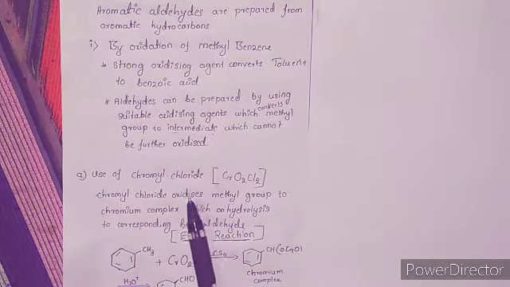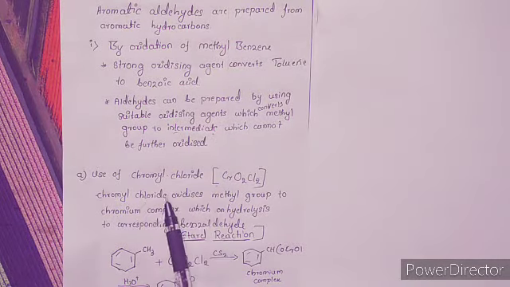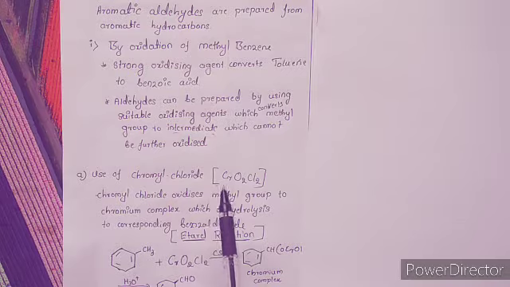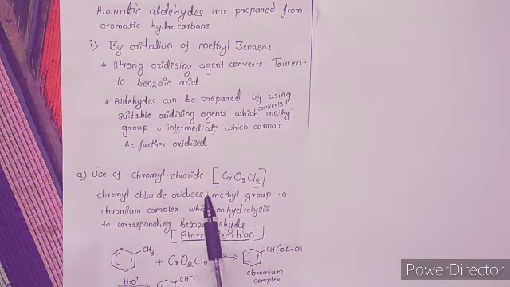So the first method in this type is the use of chromyl chloride as the oxidizing agent, which has the formula CrO2Cl2. So the chromyl chloride oxidizes the methyl group to a chromium complex, which will not undergo further oxidation but on hydrolysis gives the corresponding benzaldehyde as the product, and this reaction is known as the Etard reaction.